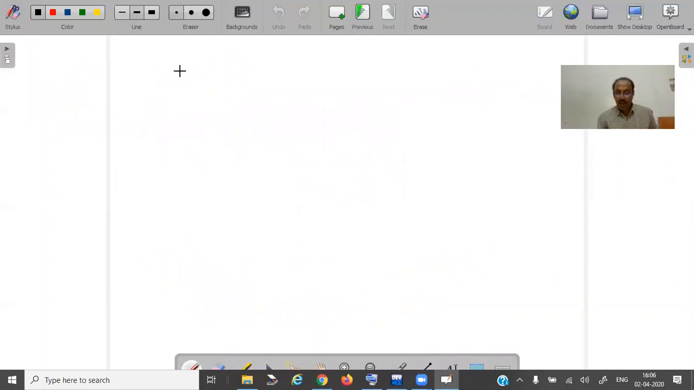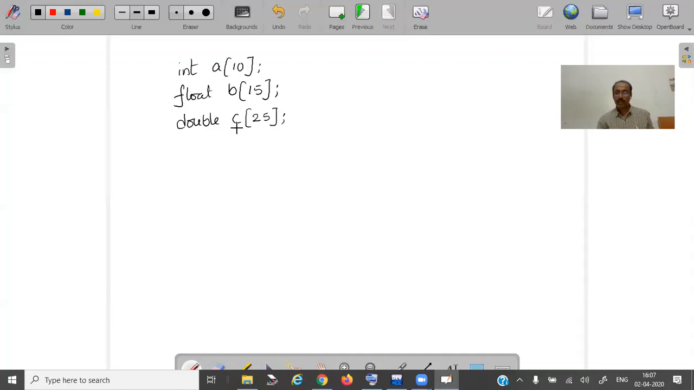How to declare an array? What is the valid declaration of an array? Let us say I have int a[10]. That means I want an array which can hold 10 integer values. Similarly, I can declare float b[15]. B is an array which can hold 15 elements of which data type? Float data type. Similarly, if I want a double array which can hold 25 elements, c is an array which can hold 25 elements of double type.